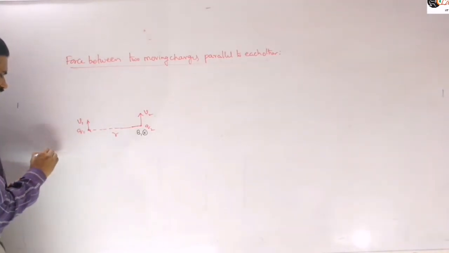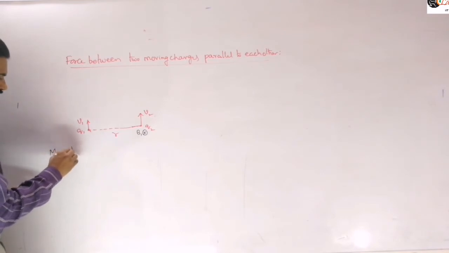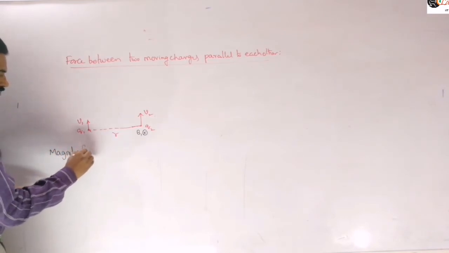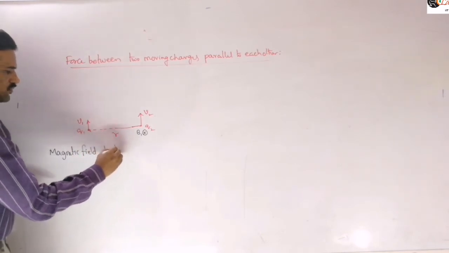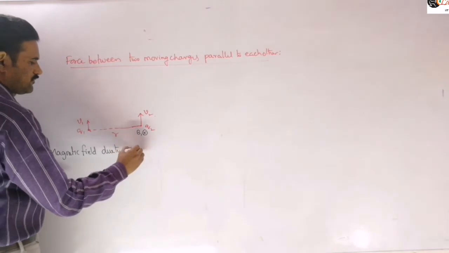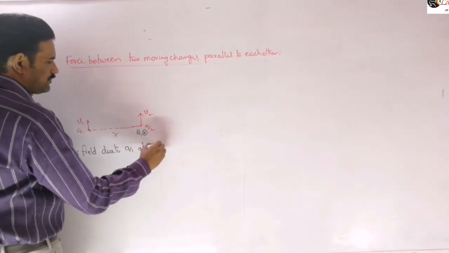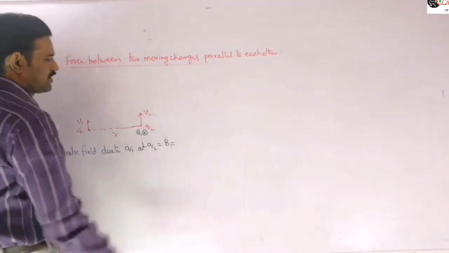That means I am writing here the magnetic field due to Q1 at Q2. So that is B1.